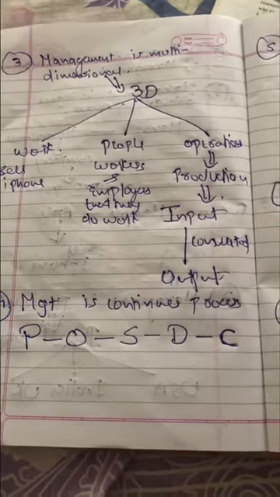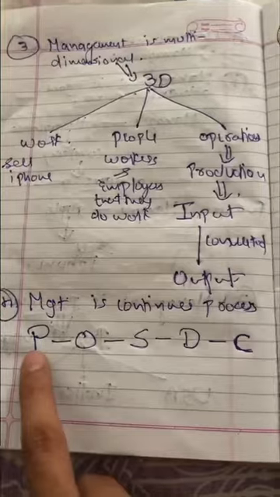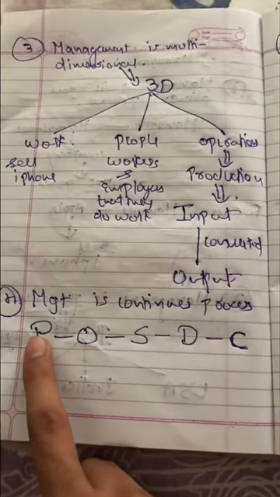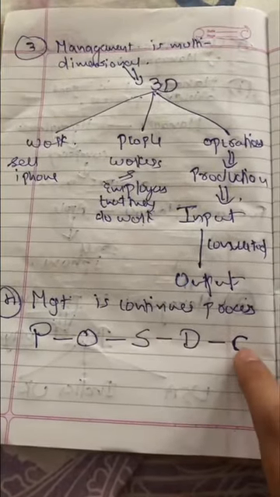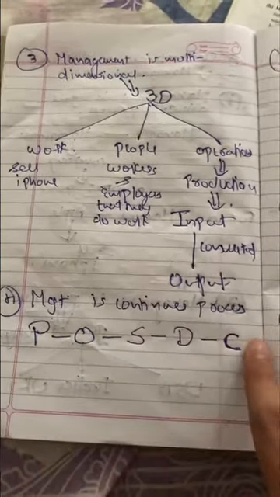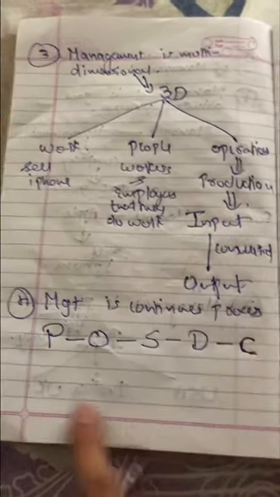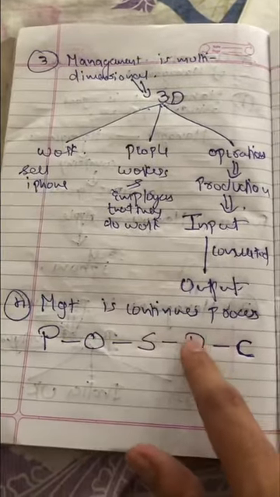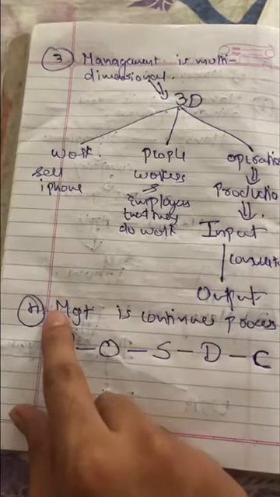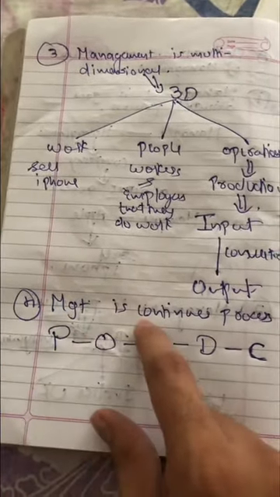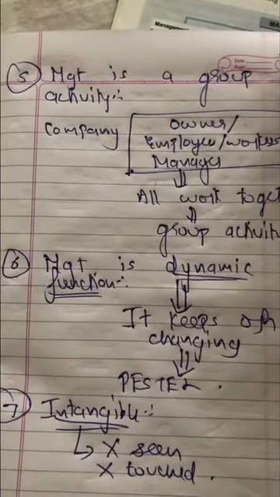As it is said, learning is a continuous process. You can never stop learning. Now in management, the manager will do planning, organizing, staffing, directing, and controlling. Then again, after the end of controlling, he will do planning, organizing, staffing, directing, controlling. Then again planning, organizing, staffing, directing and controlling. This will go on and on and on, because the management done by the managers is a continuous process.